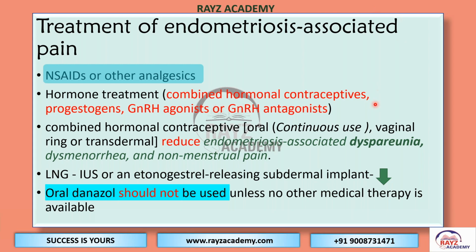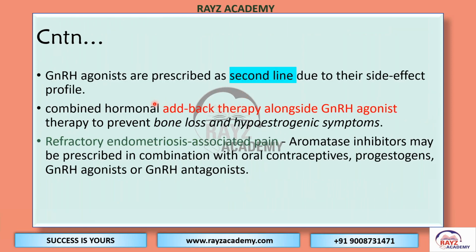GnRH agonists are prescribed as second-line treatment, so that's again a question. They are the second-line treatment because of their side effect profile.